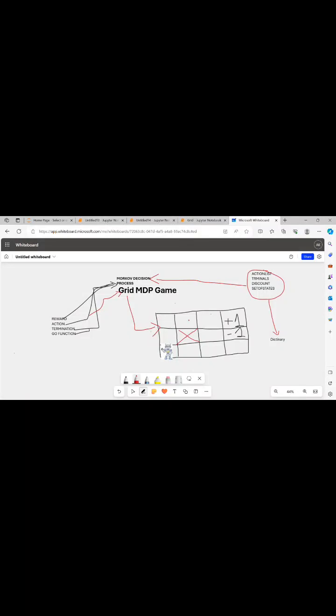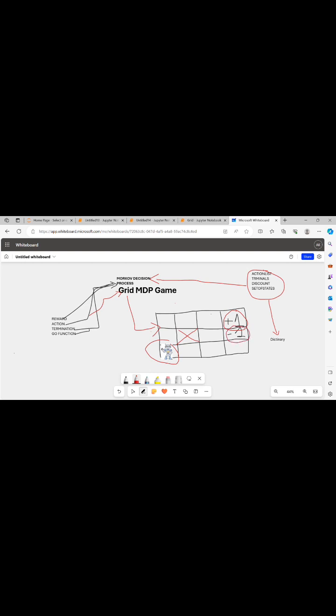We have a grid of rows and columns, like 3 into 4: 3 rows and 4 columns. We are saying that basically it's a game. We have an agent who is playing the game, and we have one termination state. This is basically a termination state. This is also a termination state.